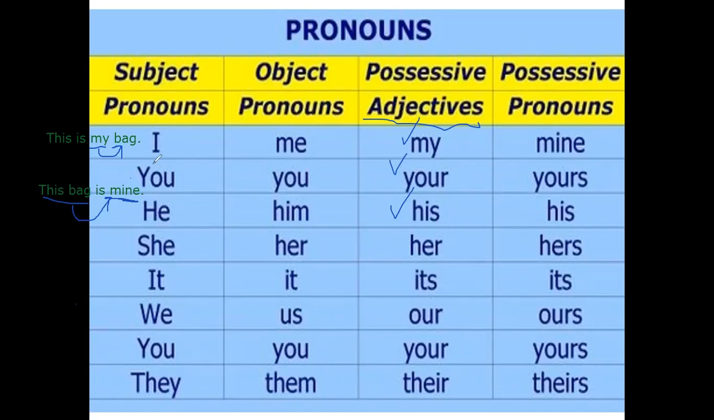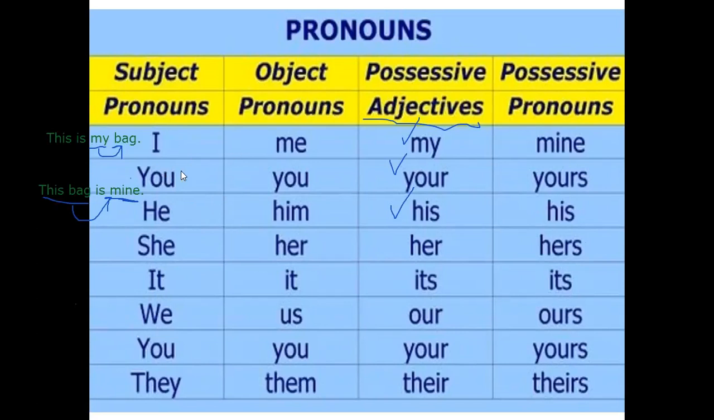So the simple hint is that without S ones are your possessive adjectives, and with S ones, the complicated ones, are your possessive pronouns, and the simple ones are possessive adjectives. But both can be seen as adjectives and both can be seen as pronouns. So do not get confused about that, right? Okay, ji. So this basically sums it all up.